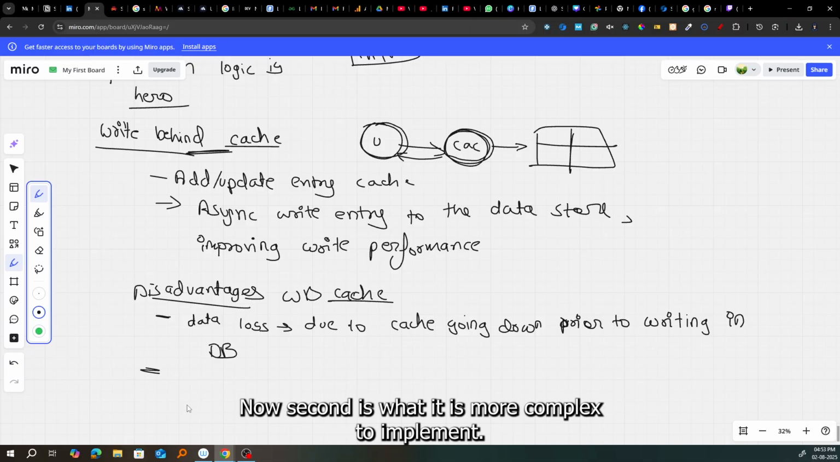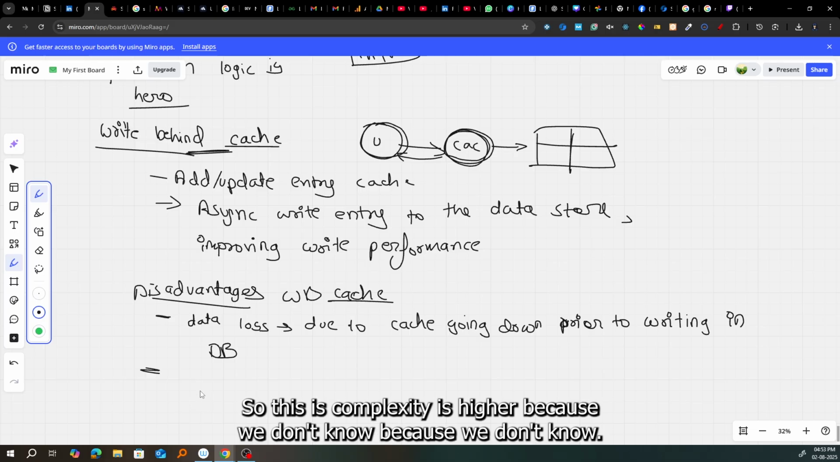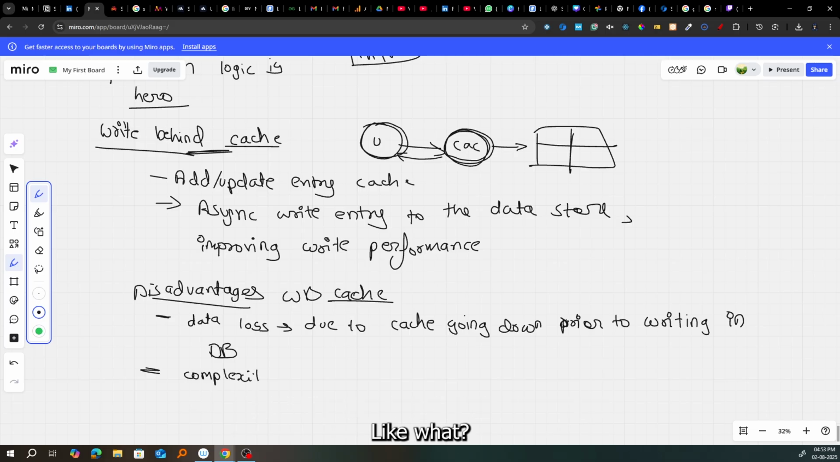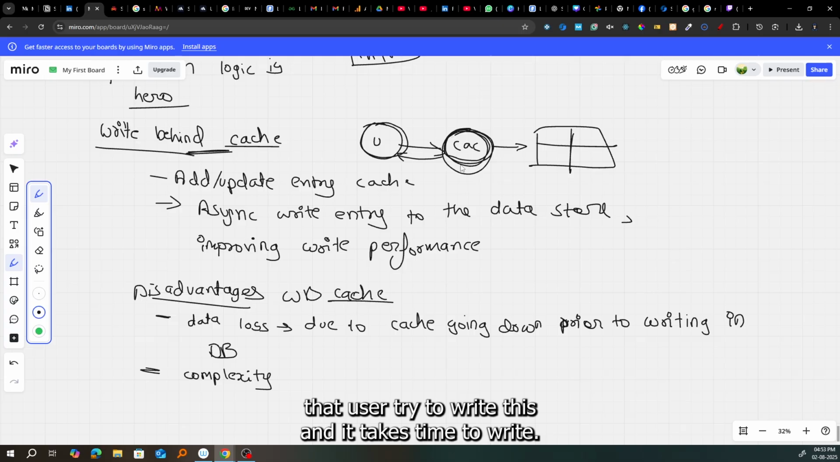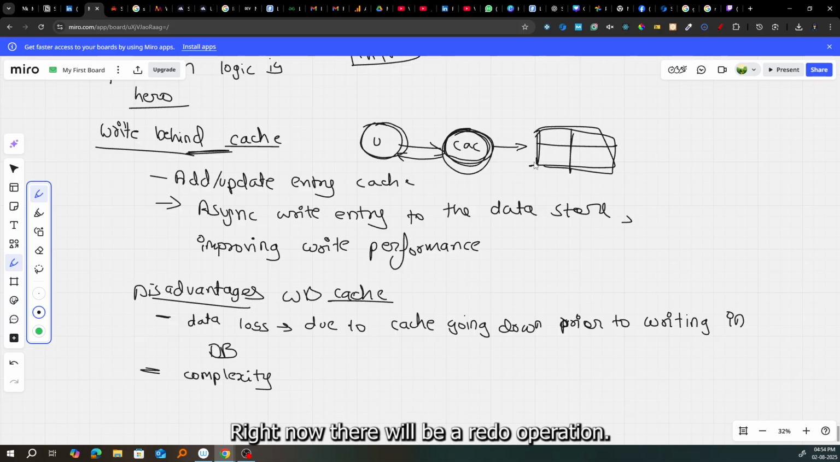It is more complex to implement write behind than it is to implement cache aside or write through. The complexity is higher because, if we implement this, there can be a scenario where the user tries to write and it takes time to write. Now there will be a read operation. What if the user tries to fetch it after writing?